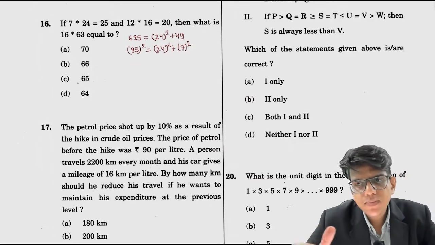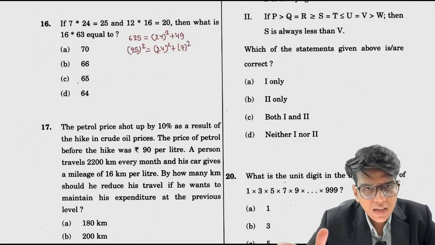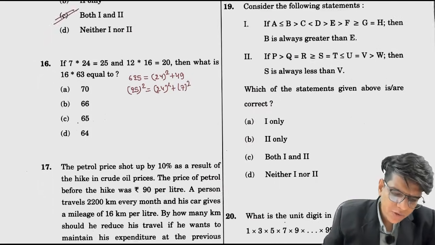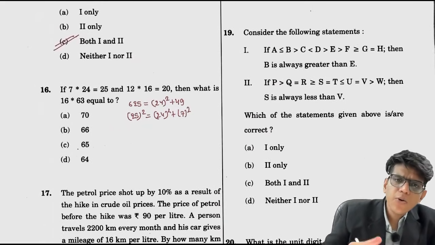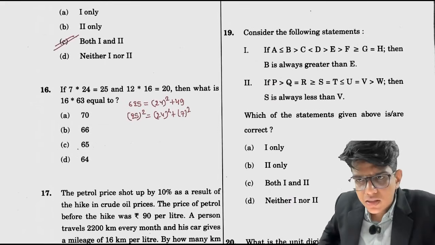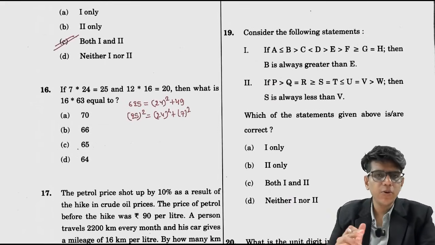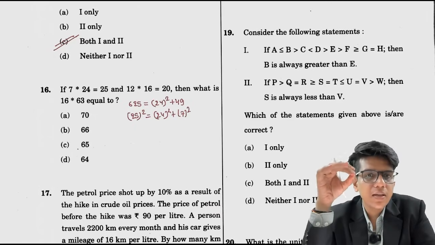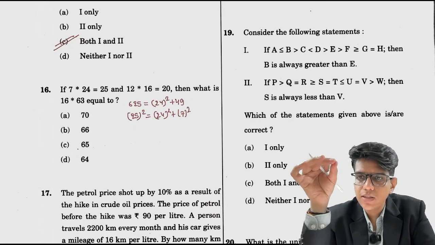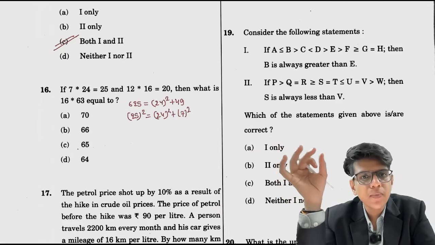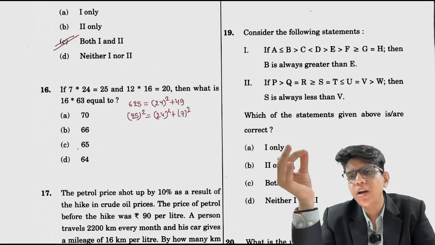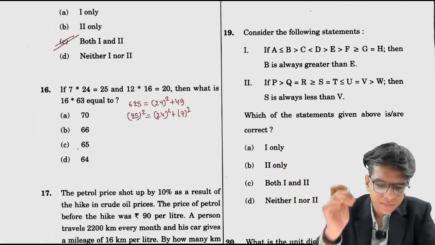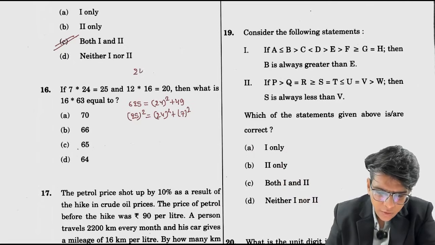Now how would you know? In the class I tell you, right, one thing I always tell about squares: how do you find the square of each 2-digit number without knowing many squares. Like I need to know the squares of 1 to 10 and I need to know 10 square, 20 square, 30 square, 40 square and so on. And I can find all the squares of 2-digit numbers. How does that happen? Like if you know 24 square, right?